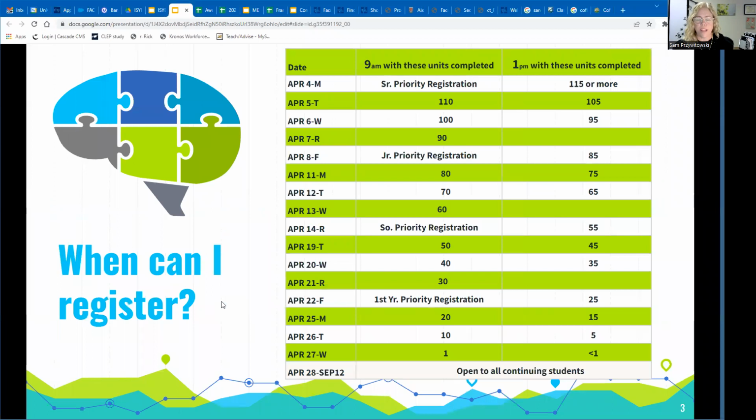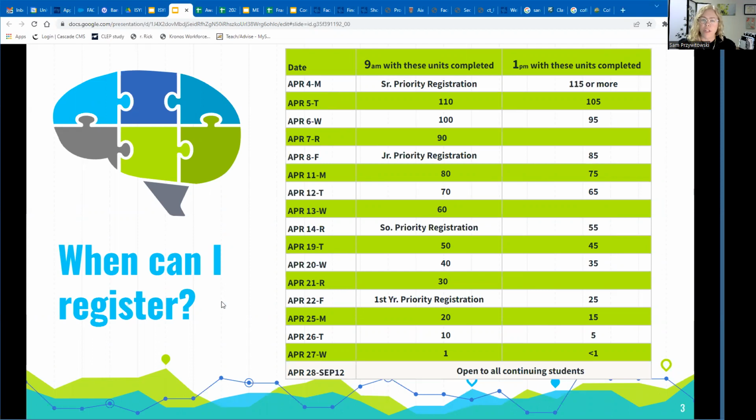So the big question is, when can you register? Registration begins April 4th. We have two registration times each day, 9 a.m. and 1 p.m. Those times have changed recently, so please note that if you find your registration time on April 5th in the morning, that begins at 9 a.m.